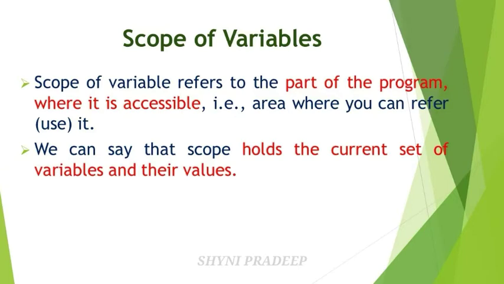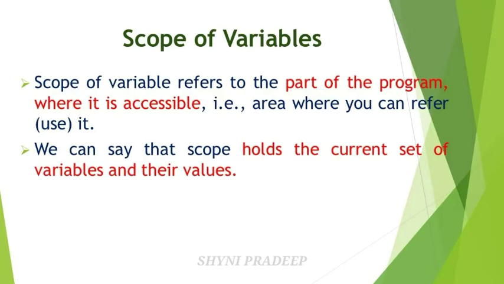So scope is nothing but visibility of a program, which means lifetime of a program. If you are declaring a variable in a program, where you can access that variable, where you can see that variable, where you can use that variable, that is called scope, okay? Which means the area where you can see, refer to and access that variable is called the scope of a variable. So we can say that scope holds the current set of variables and their values, okay?